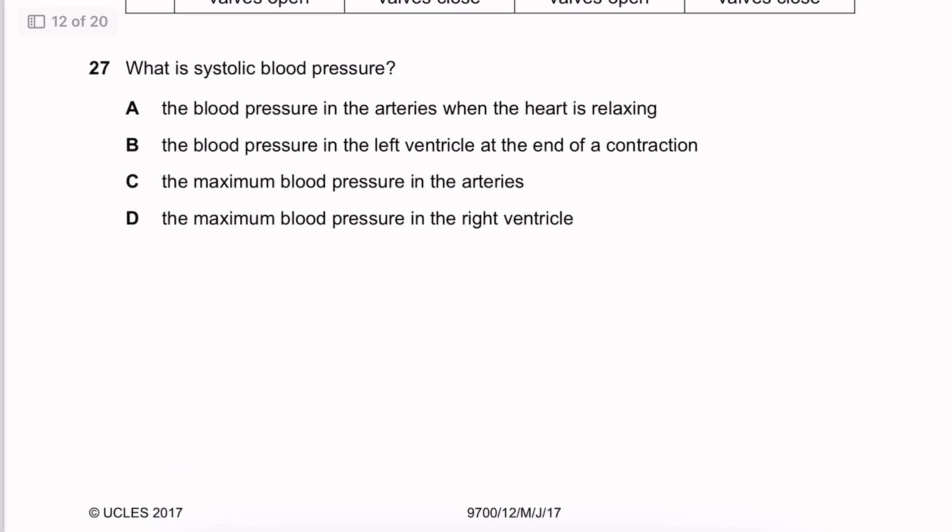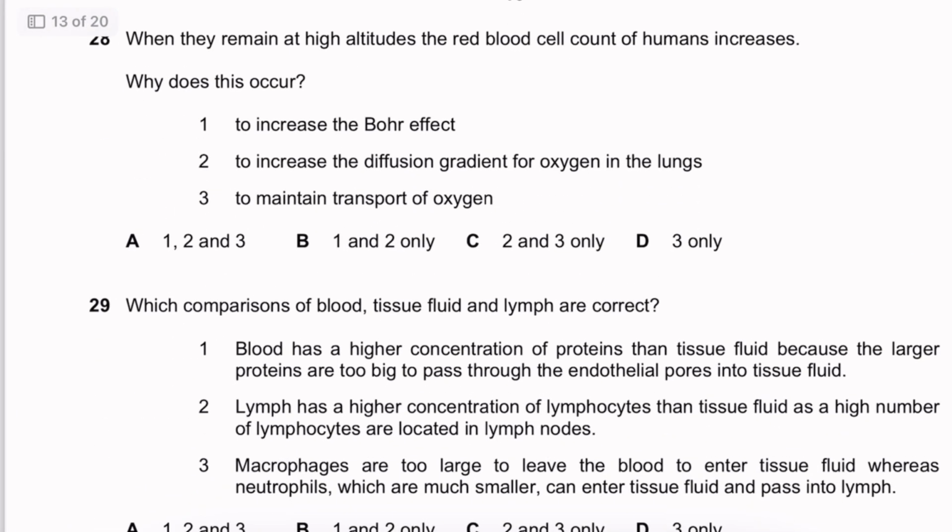Okay, what is systolic blood pressure? Systolic blood pressure is the maximum blood pressure in the arteries. That's C. Okay. When humans remain at high altitudes, their blood cell counts increase. Why does this occur? To increase the Bohr effect? No. To increase the diffusion gradient for oxygen in the lungs is what happens, and to maintain the transport of oxygen.